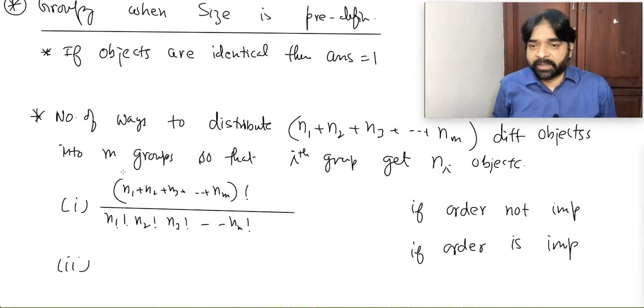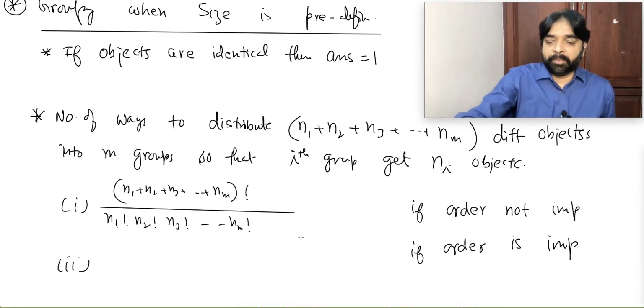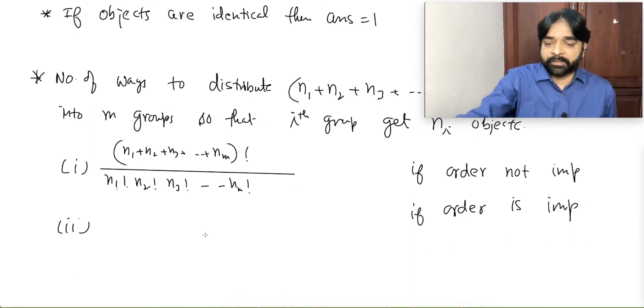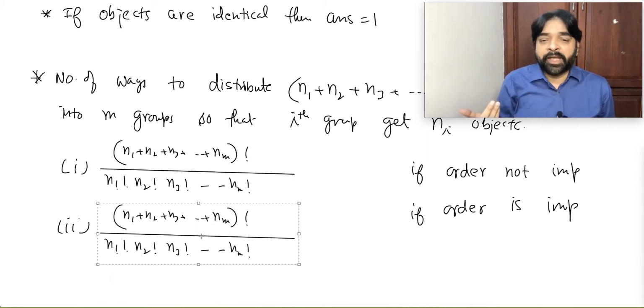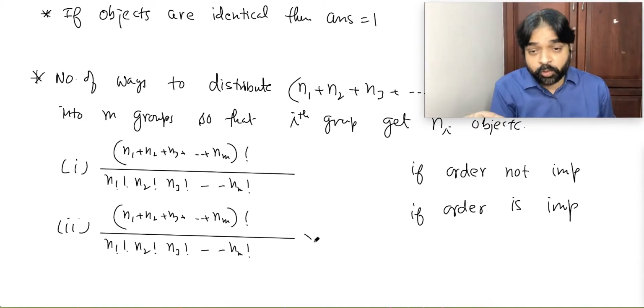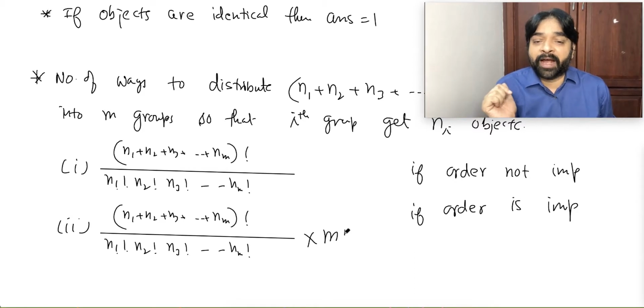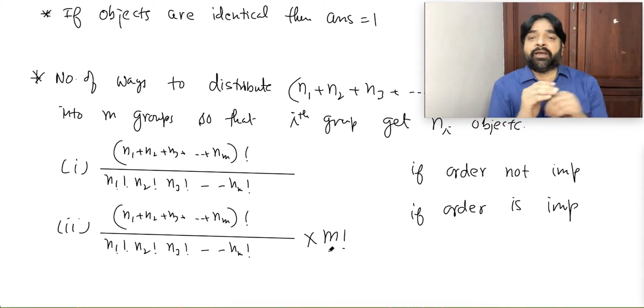Same thing. Order important means somebody is there to receive the group. If somebody is there to receive the group, then also we have to do grouping. Grouping will be done this way. But into what will it be multiplied? M factorial, because now the M groups can be rearranged in M factorial ways.